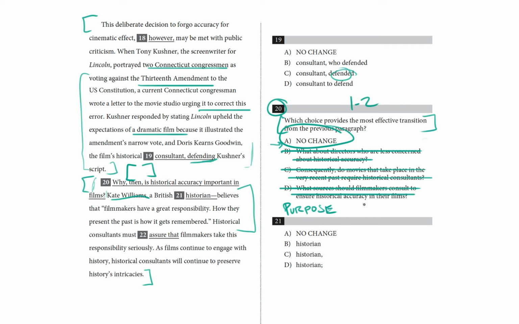And remember, in questions like these, unlike question 19, which appears to be some kind of shift in verb tense question, questions about argument development, like question 20, all of those answers are going to be grammatically correct. So you won't be able to find your way out by saying, aha, that one has a typo, because it won't have a typo. You are instead looking for the thing that makes the most sense, that provides the most direct transition. You're looking for the strongest transition candidate, rather than something that can be knocked out for a punctuation or a spelling error.